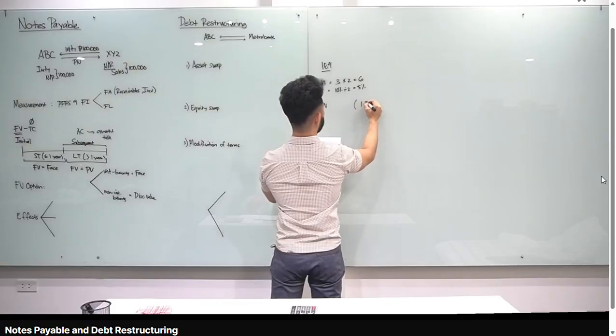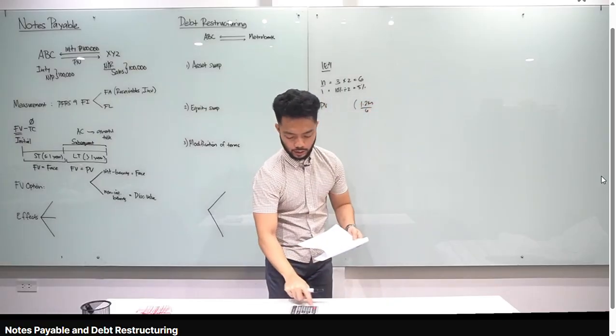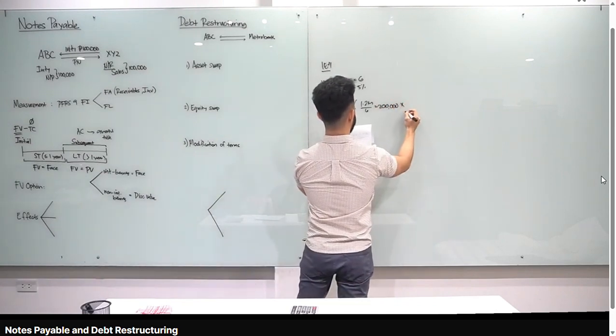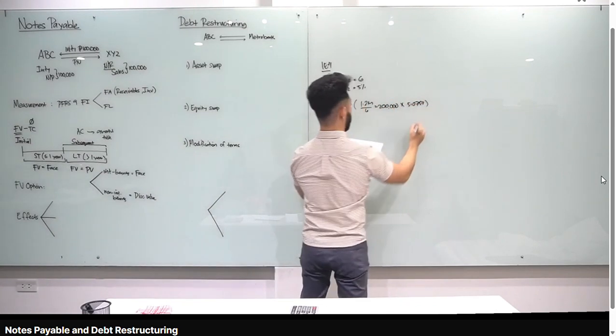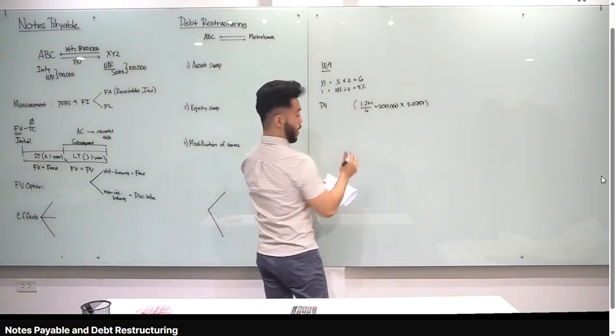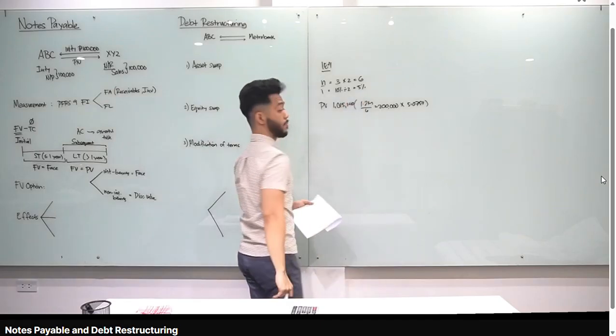Right, class? If 1.2 million, divide by 6. Okay? Our payment is 200,000 per year. 200,000 per year, that's what we multiply by the present value of an ordinary annuity of 5.0757. 200,000 times 5.0757, the present value is 1,015,140. 1,015,140. Right? Let me show the journal entry.